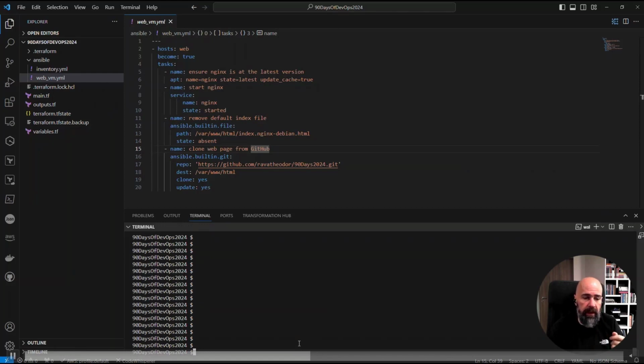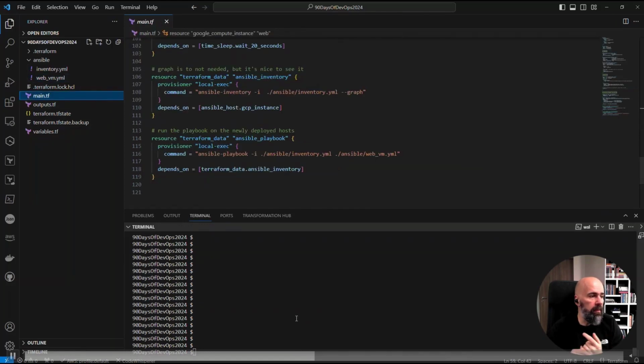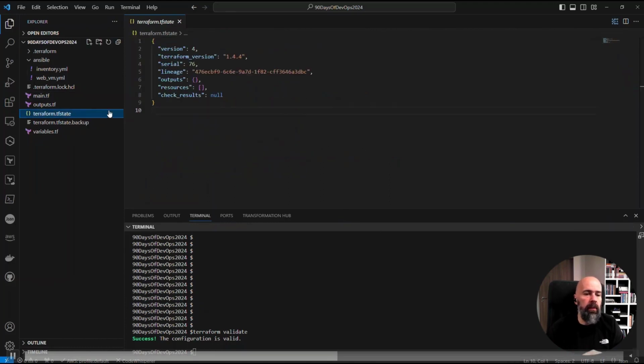Now it is time to actually look once again at my main.tf, and it's time to start running this code. So first of all, we validate. We run a Terraform validate to make sure the syntax is correct. It's fine. Before running the plan, before starting actually deploying infrastructure, let's just quickly check the Terraform state file, the one that is dynamically updated by Terraform with infrastructure, with the resources created. And as you can see, there is nothing in it because we didn't create any resources now.